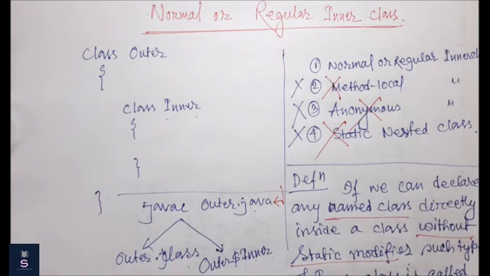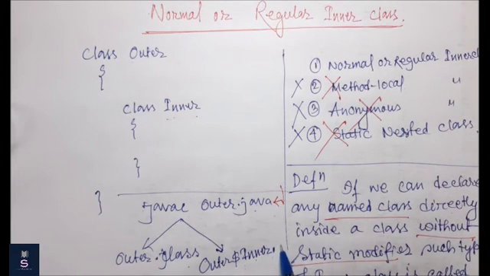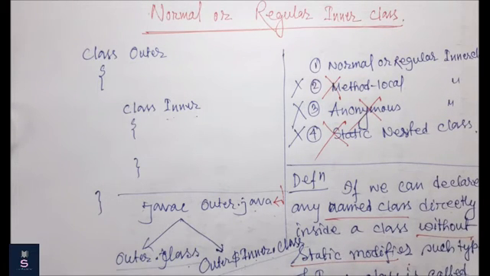In my definition I have already mentioned why we go for the inner class: when we want one object to exist only in relation to another, that is, without the existence of the outer object there is no chance of the inner object existing, then we should go for inner classes. So two .class files will be created: Outer$Inner.class and Outer.class.